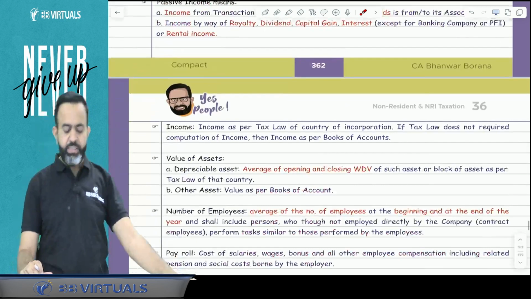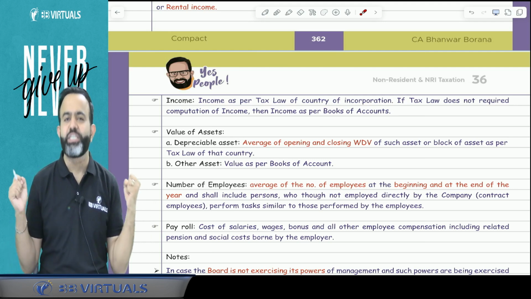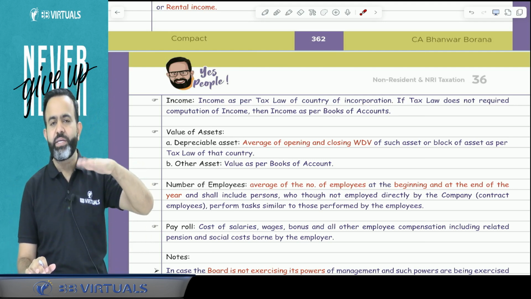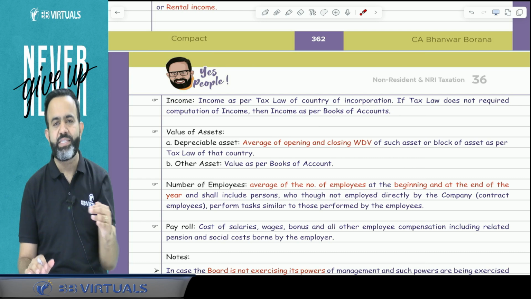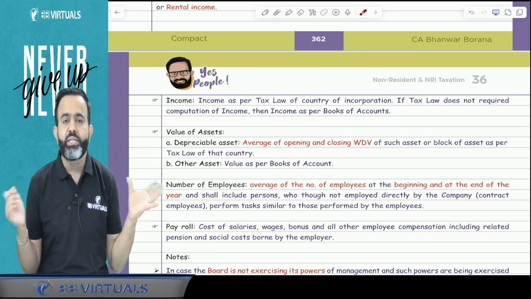Yes. Now, the next part is related to income. Because you are talking about income, sir, which income? Because 50% or less of income should be passive income, meaning within the limit of 50% should be passive income. So how will you determine the income?